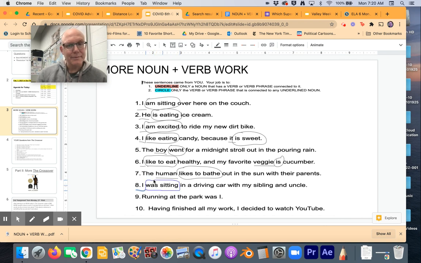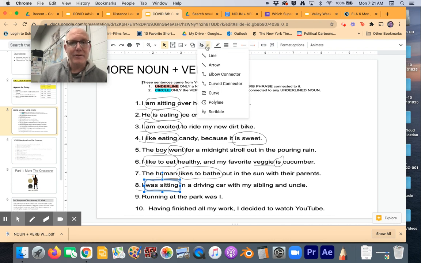I was sitting. In a driving car is just telling me where I was sitting. With my sibling and uncle, again, those are prepositional phrases. They give us more information. We'll talk about those next. But I was sitting. That's it. A driving car is just describing what kind of car. The car's not actually driving. It's not doing the driving. It's describing that it was a car, like a driving car. That's the kind of car it was.